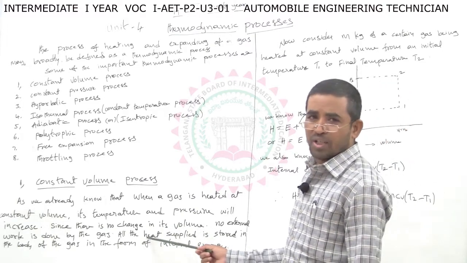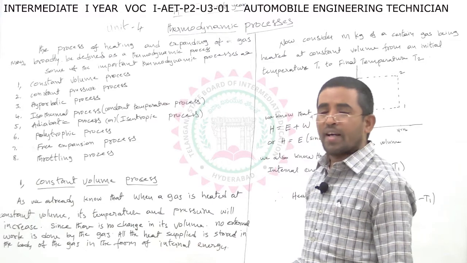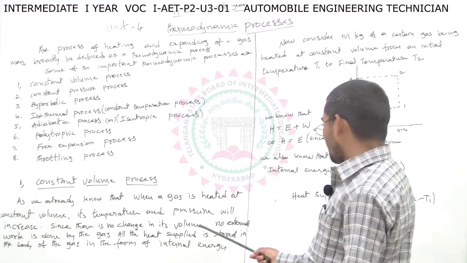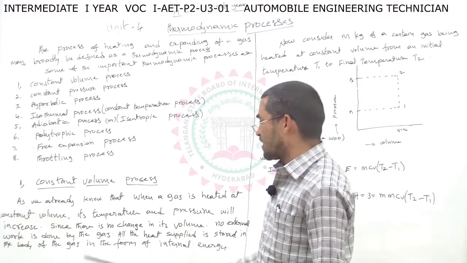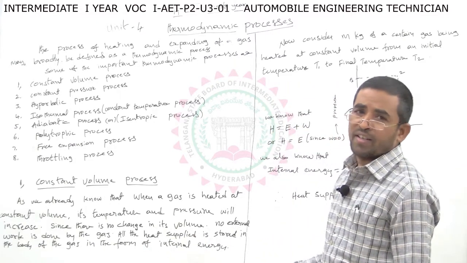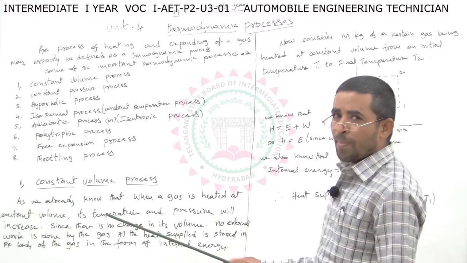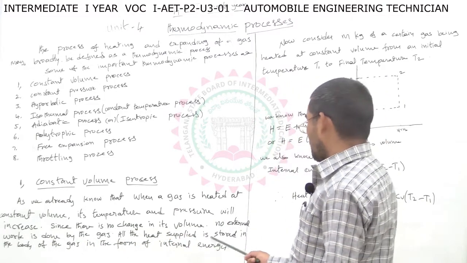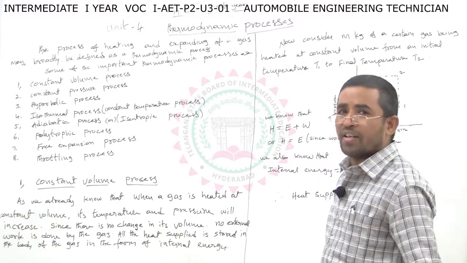Volume does not change; pressure increases and temperature also increases, but volume is constant. No external work is done by the gas.